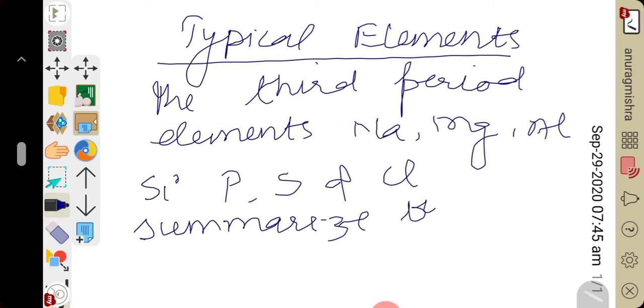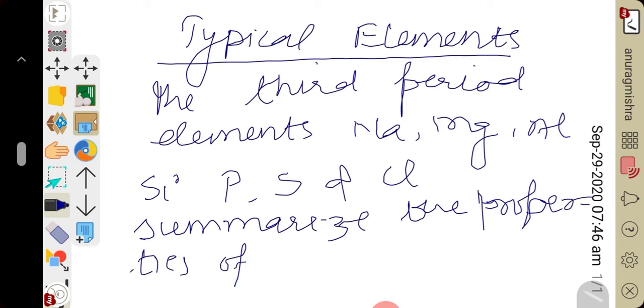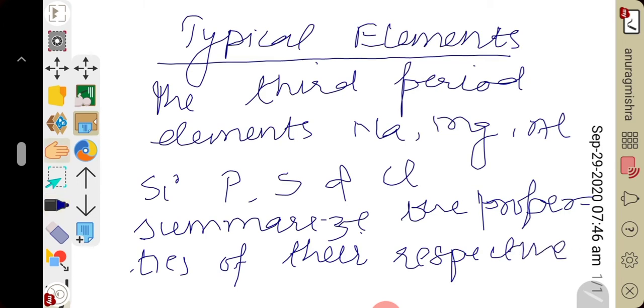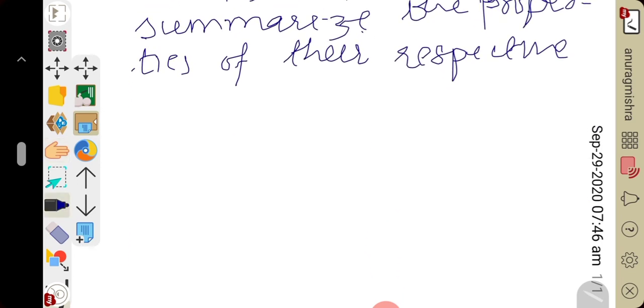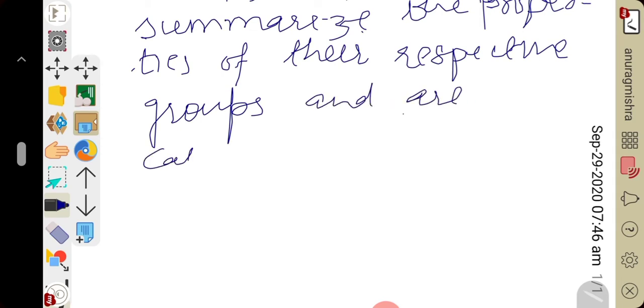They summarize the properties of their respective groups and are called typical element.